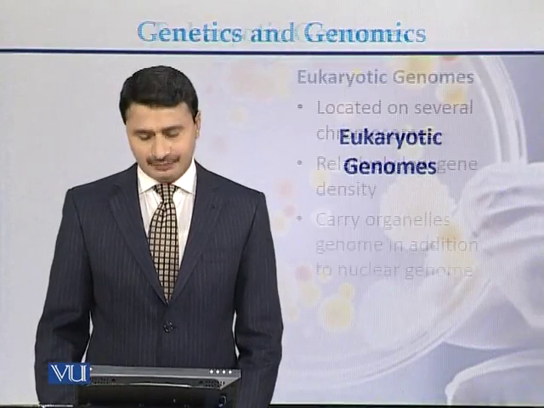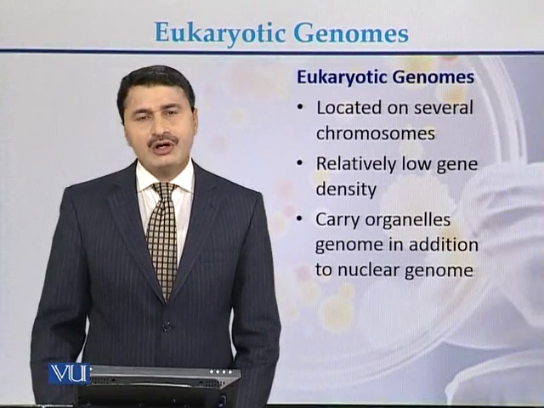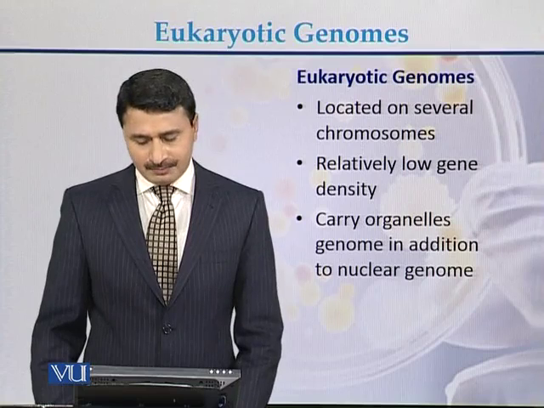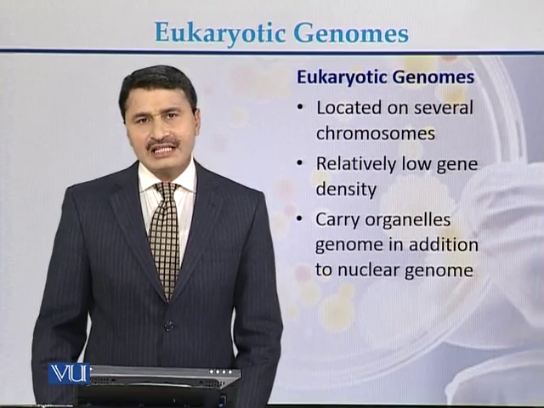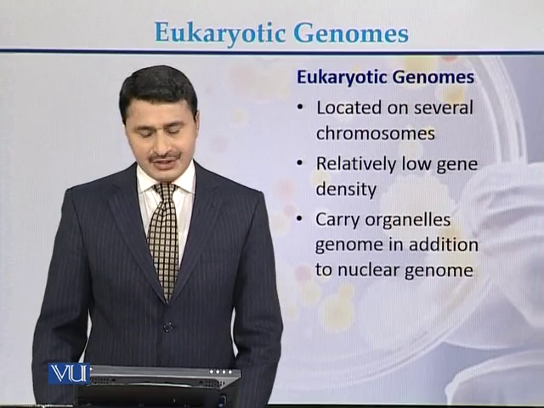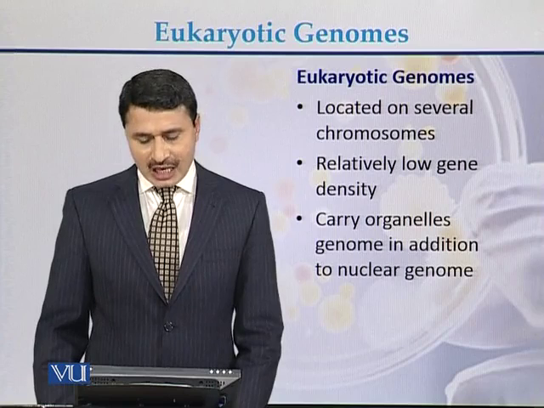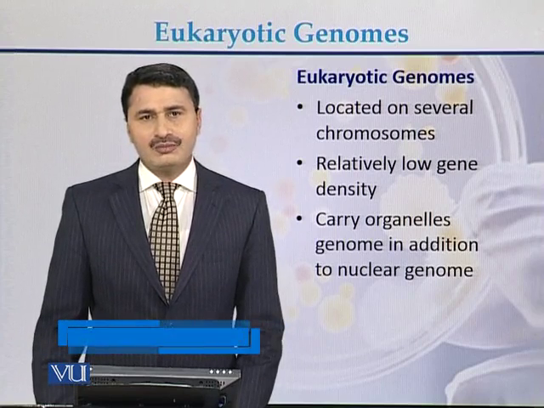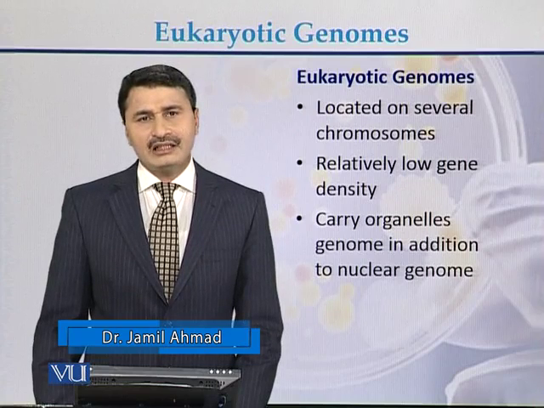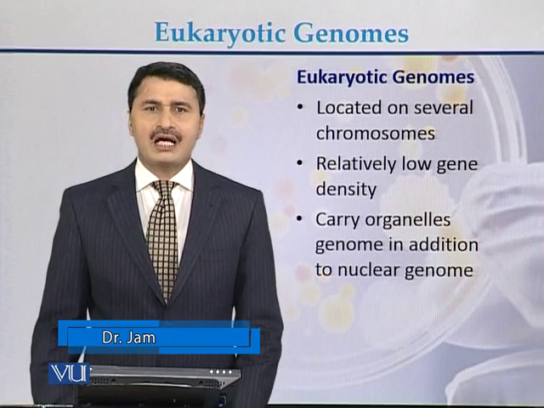Eukaryotic genomes. Eukaryotic genomes are located on several chromosomes. In case of eukaryotic genomes, there is relatively low gene density. In addition to nuclear DNA, eukaryotes also have genomes called organelle genomes. Organelle genomes can be in the form of mitochondrial genome or in the form of chloroplast genome.